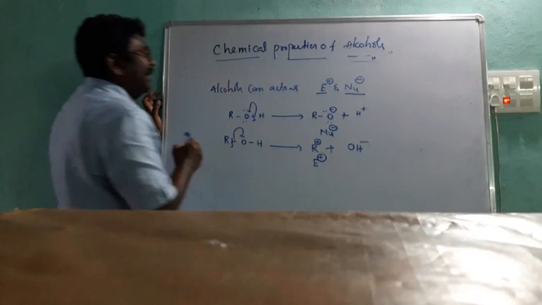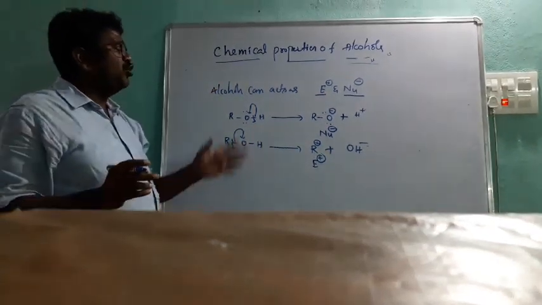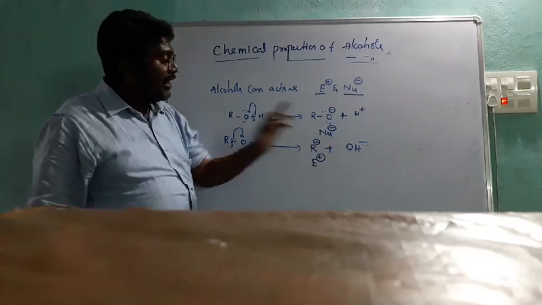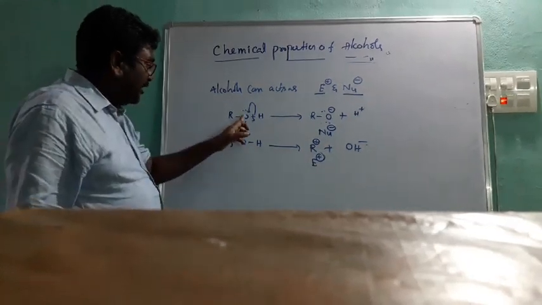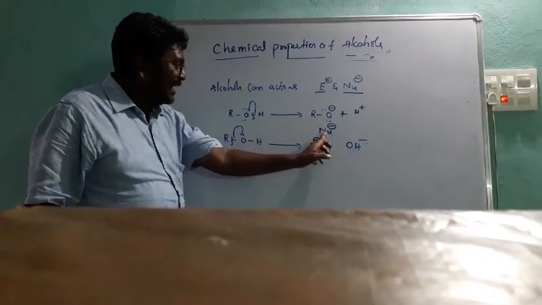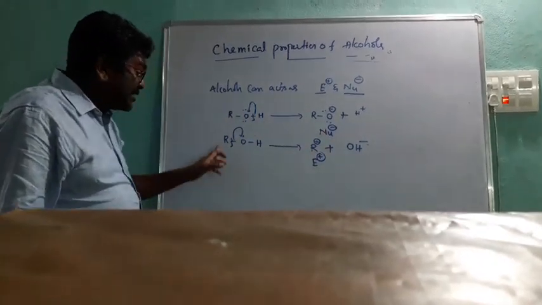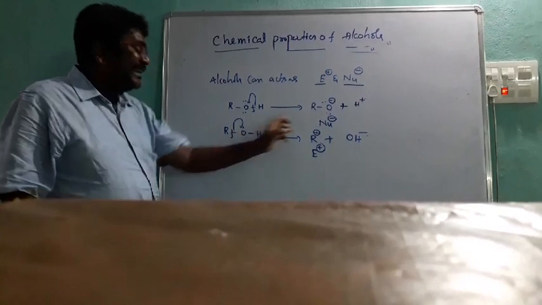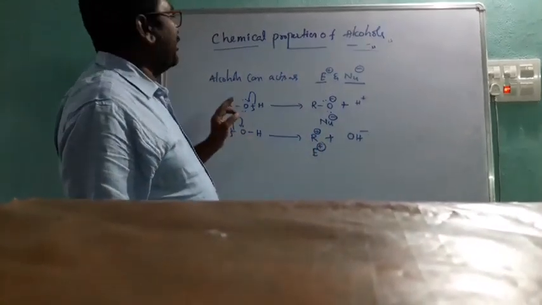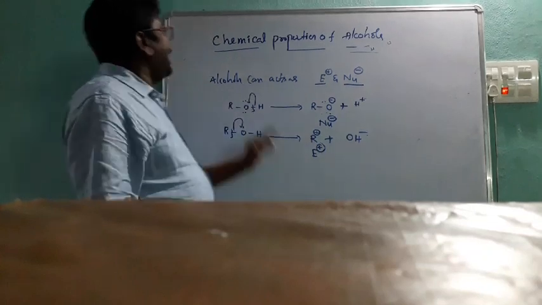You have to remember, alcohols can act as nucleophiles as well as electrophiles. For cleavage between oxygen and hydrogen, it acts as a nucleophile. For cleavage between carbon and oxygen, it acts as an electrophile. It is very important.